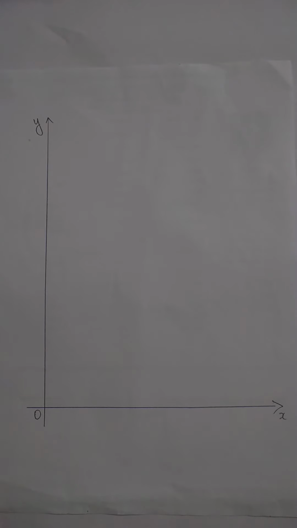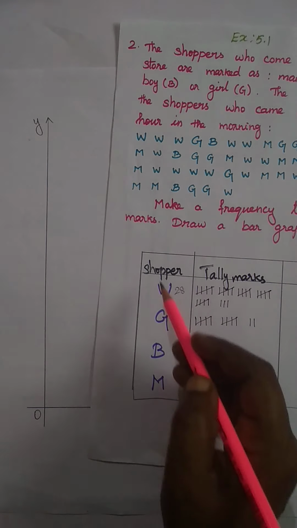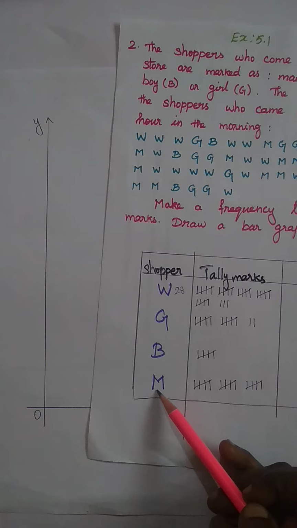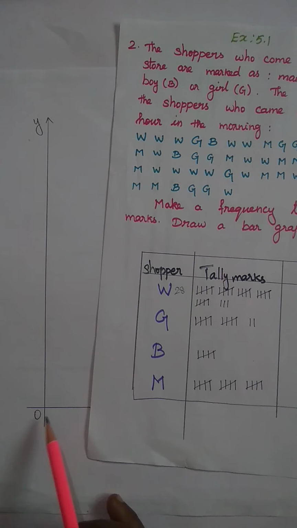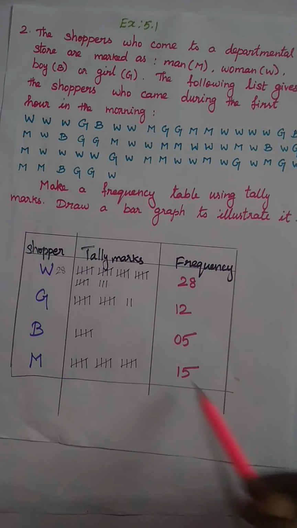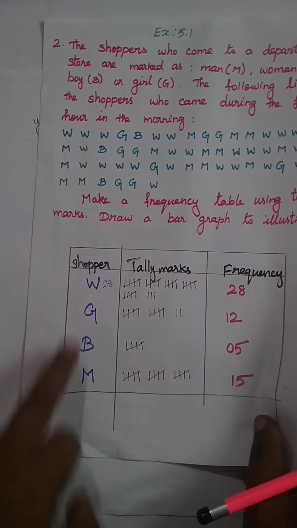So what do we mark on the x-axis? On the x-axis we mark shoppers: woman, girl, boys, then men. That only we mark on the x-axis. On the y-axis we are going to mark the frequency values. So this is the x-axis value, and frequency is the y-axis.